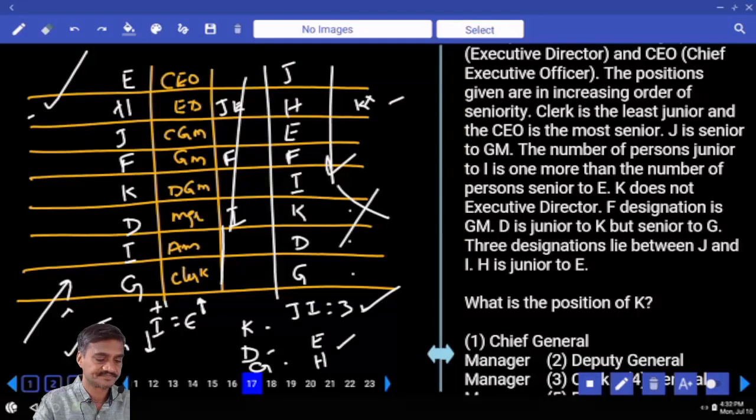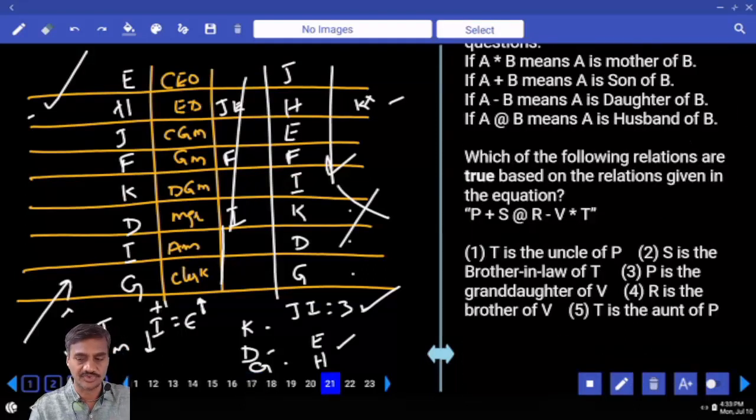Then now this is about question number 17 to 20. Then 21 onwards. Now 21 onwards it is based on 3 questions given on coded blood relations.